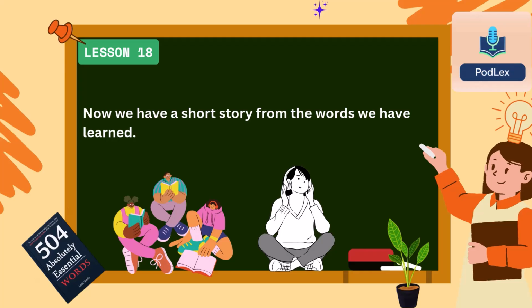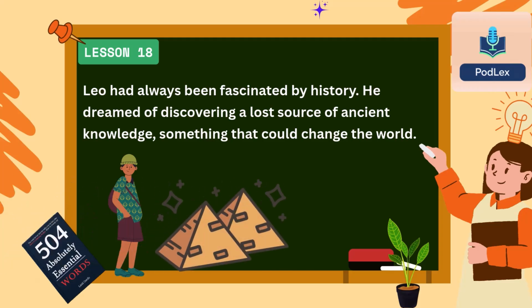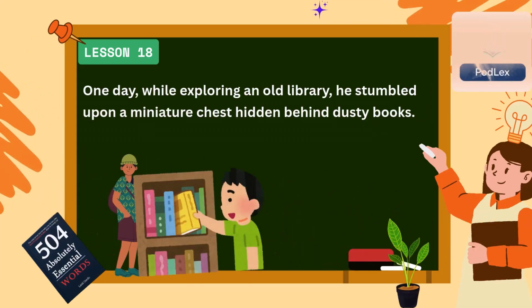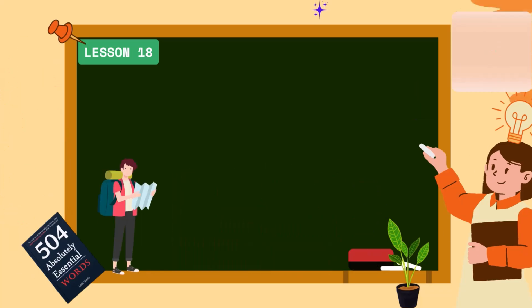Now we have a short story from the words we have learned. Leo had always been fascinated by history. He dreamed of discovering a lost source of ancient knowledge, something that could change the world. One day, while exploring an old library, he stumbled upon a miniature chest hidden behind dusty books.